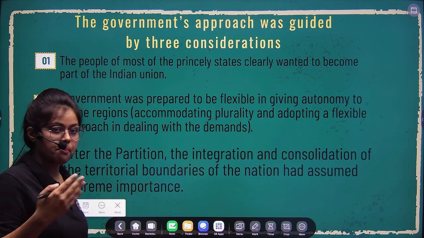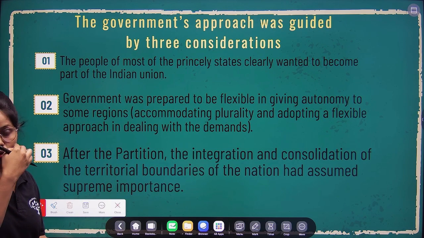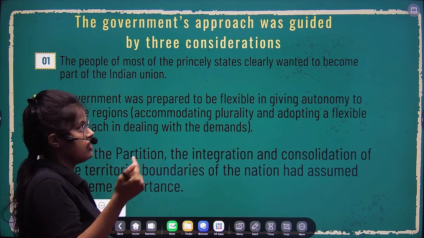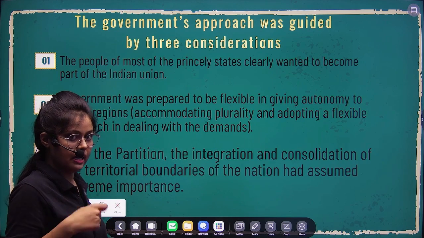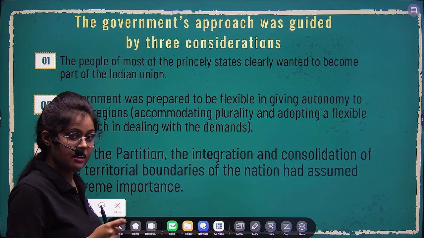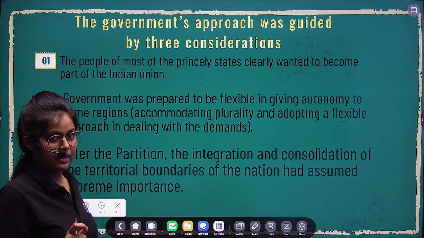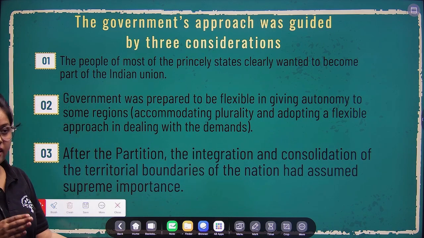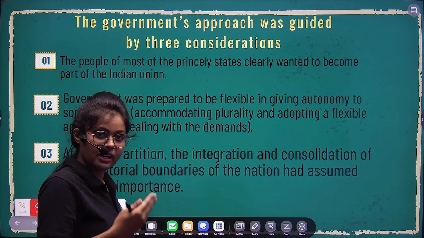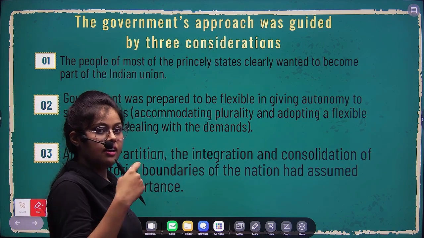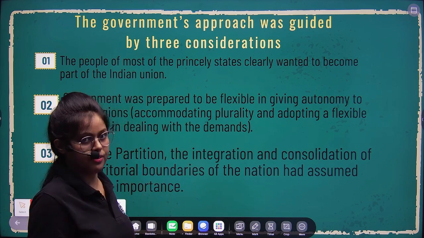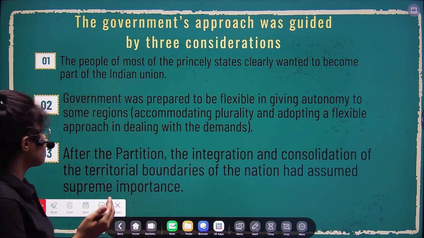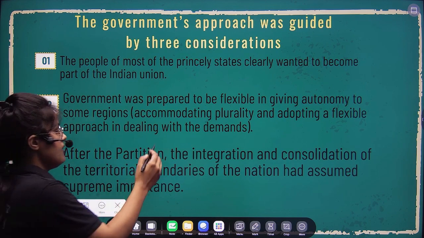When they were approaching the princely states, there were three considerations they had in mind. The first thing, they were very clear that the people of those princely states wanted to join India, right? It's another thing that the princely state rulers were not willing to join, but the people were very much willing to join India because that gives them more facilities, right? And then the second thing was a flexible approach.